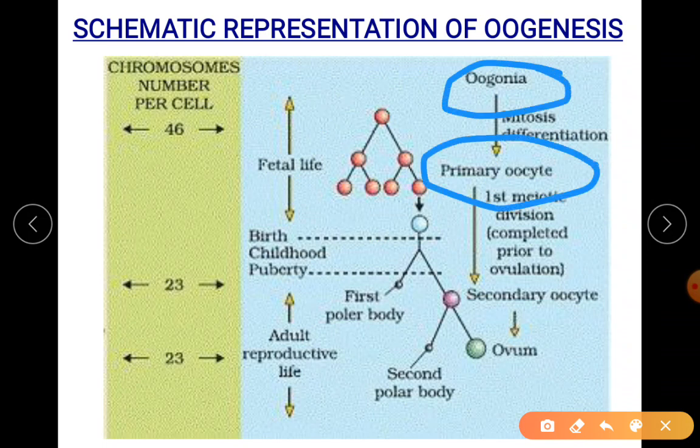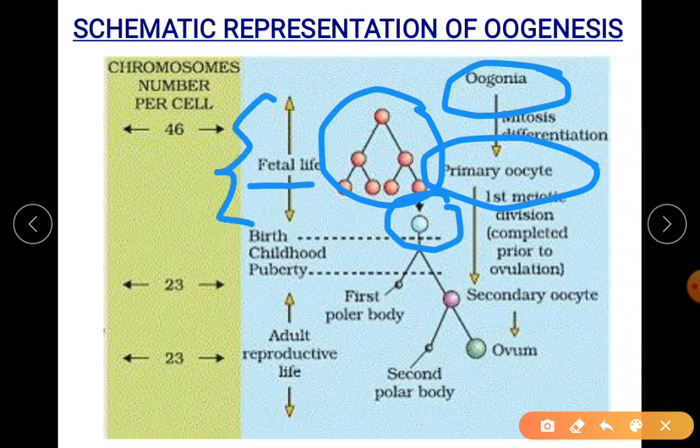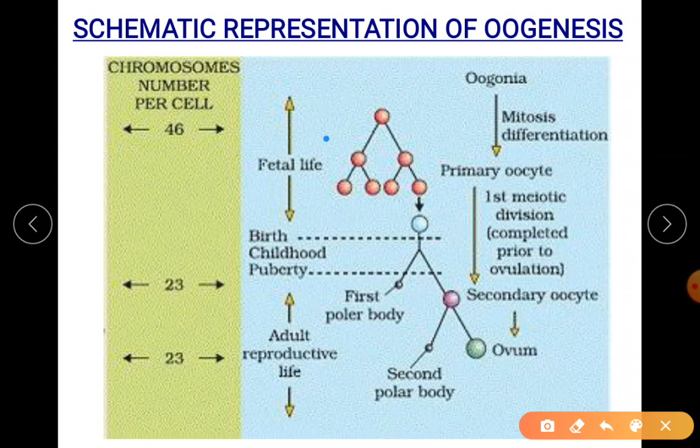Now you have understood that the oogonia will grow to form primary oocyte. So this is all during the fetal life. That's why they have pointed fetal life here. So this is all before birth. So what is happening to primary oocyte?